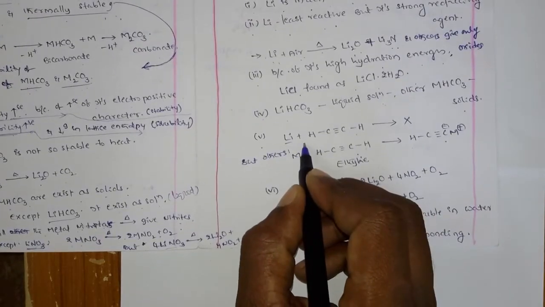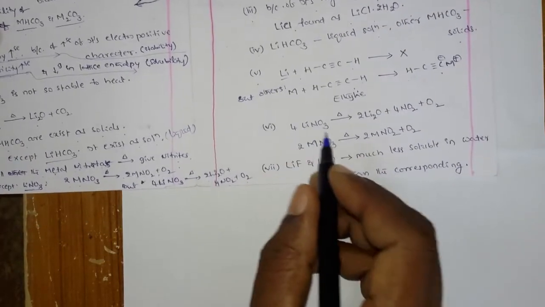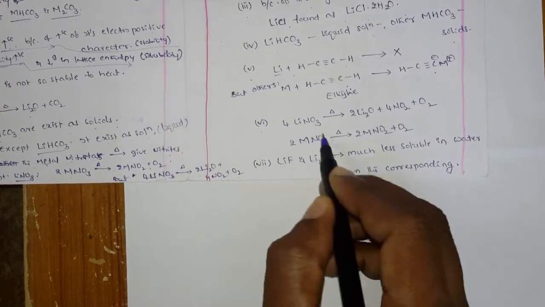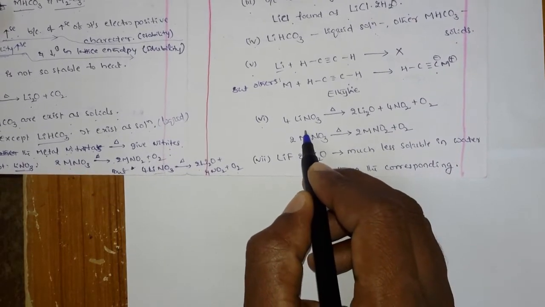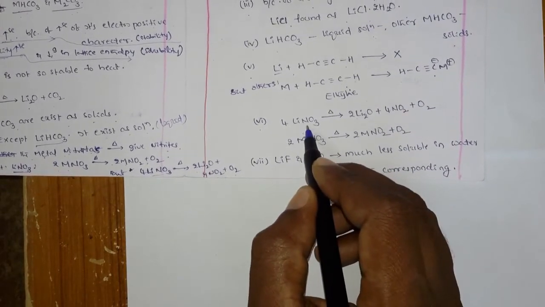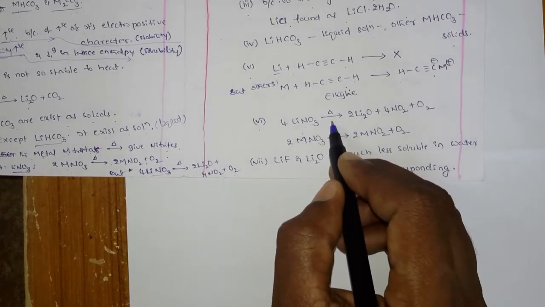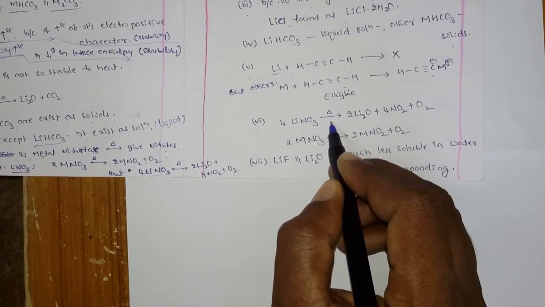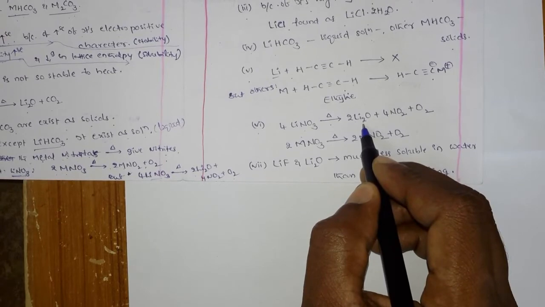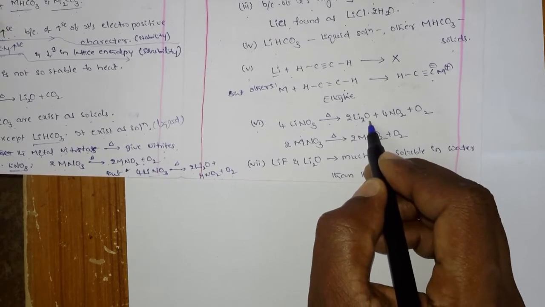This is one more abnormal property. Next, come to lithium nitrate. Generally lithium nitrate on heating or decomposition forms the corresponding lithium monoxide.